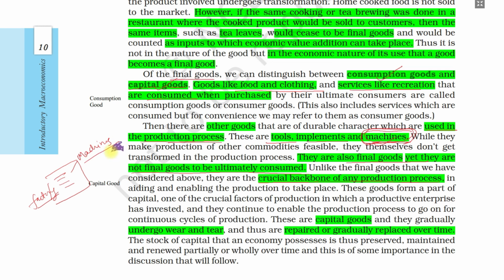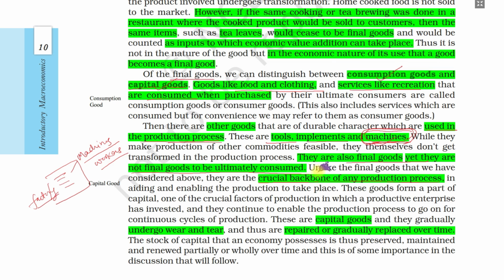If you see news or TV, you see an industry or factory, then multiple machines are there, which are operated by the workers or laborers, human labor. They operate on this, and production processes are carried on.